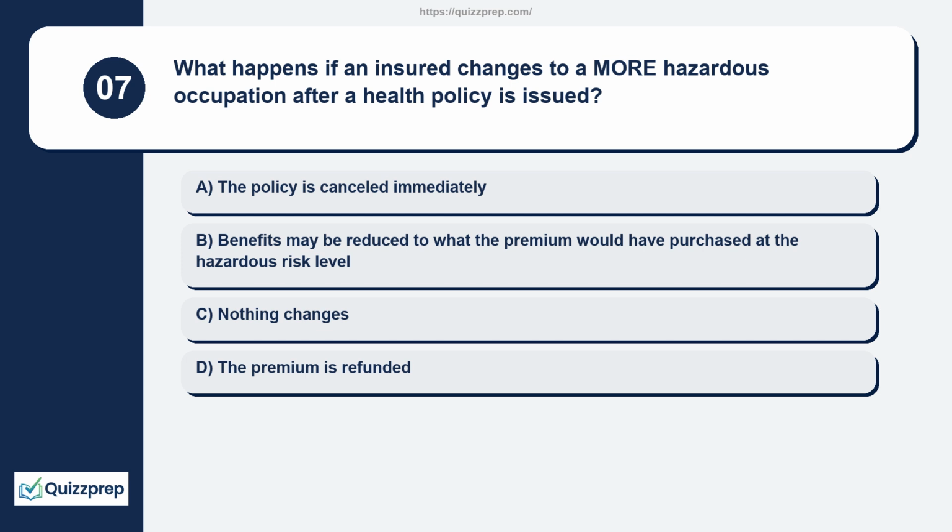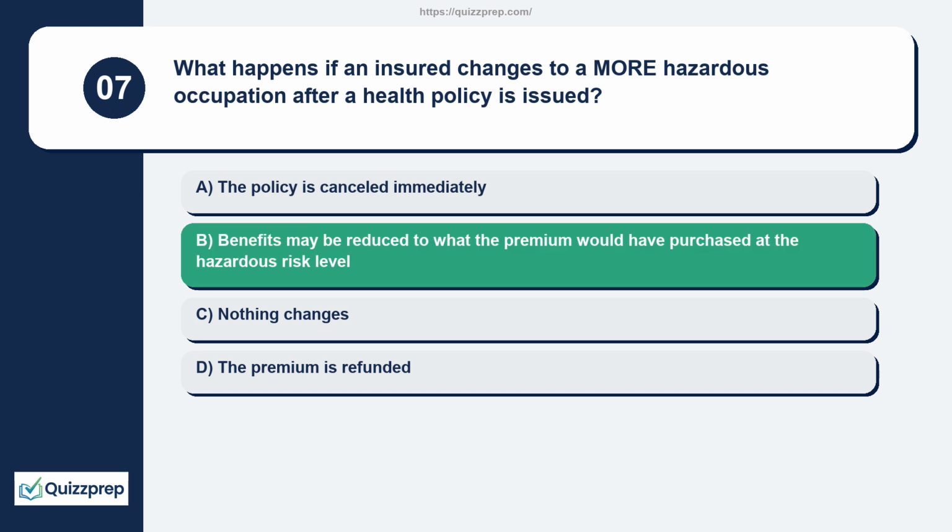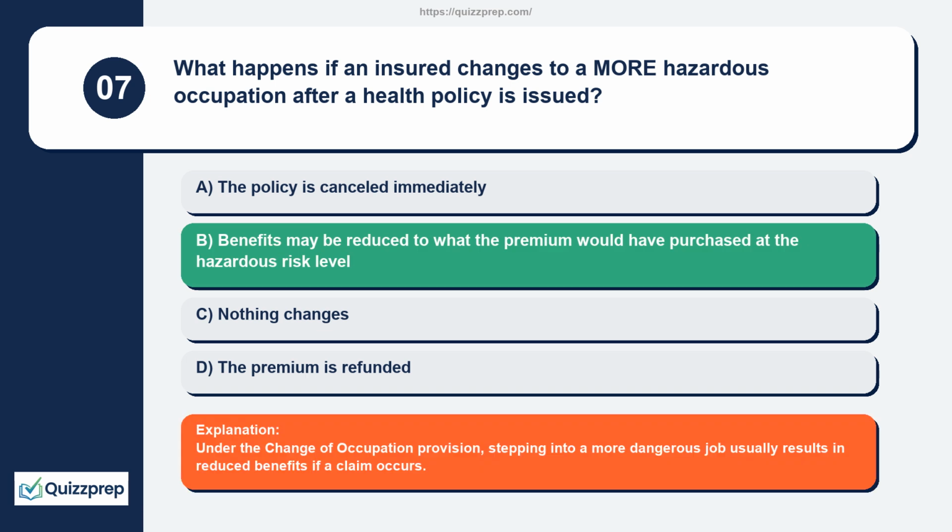Question 7. What happens if an insured changes to a more hazardous occupation after a health policy is issued? The policy is cancelled immediately. Benefits may be reduced to what the premium would have purchased at the hazardous risk level. Nothing changes. The premium is refunded. Under the change of occupation provision, stepping into a more dangerous job usually results in reduced benefits if a claim occurs.